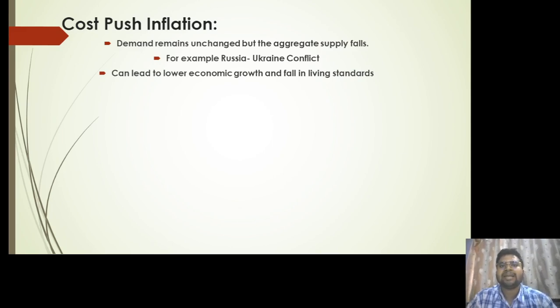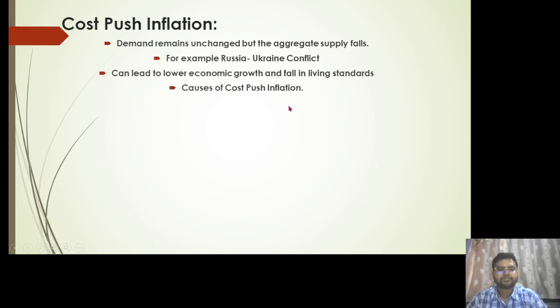Why? Because India has two alternatives. Either India should opt for other countries to supply their goods and articles, or India can increase the manufacturing or production within the country itself. But in either case the cost of production will increase, since a major hit has been taken on the supply side. So this is one of the factors due to which cost push inflation can take place. Cost push inflation can also lead to lower economic growth and a fall in living standards.